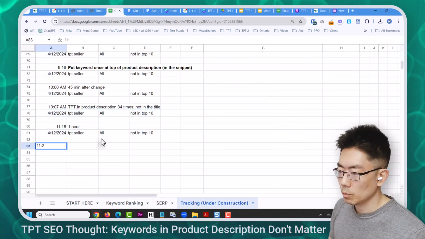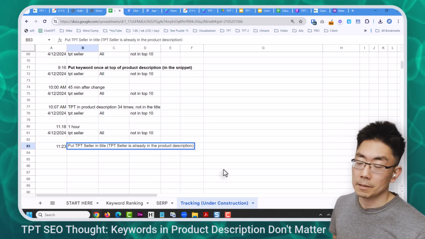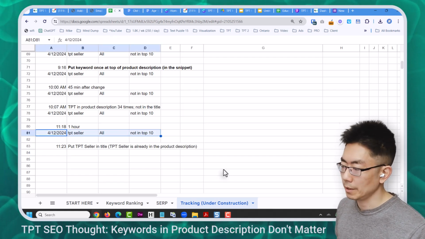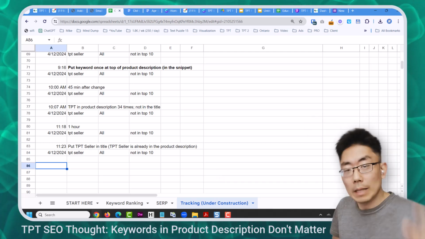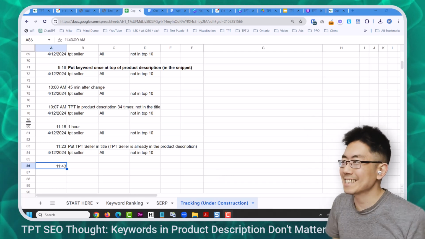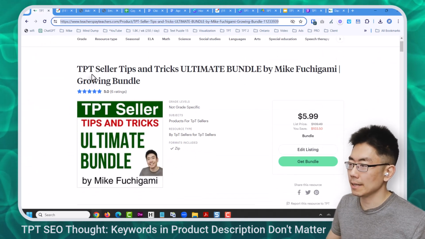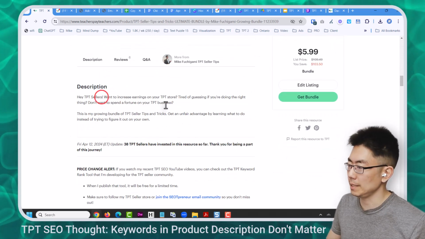At 11:23, put TPT Seller in title. TPT Seller is already in the product description. When I checked it at 11:23, it was not in the top 10, but my guess is in 10 minutes, it will be. So let's see what happens. It's the last leg of the experiment. Here's what the Ultimate Bundle looks like. TPT Sellers in the title, as well as a bunch of times in the product description.